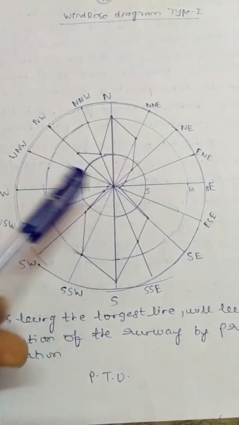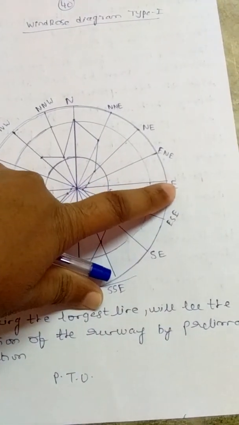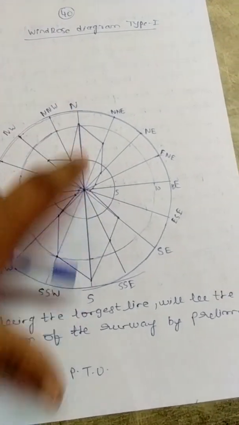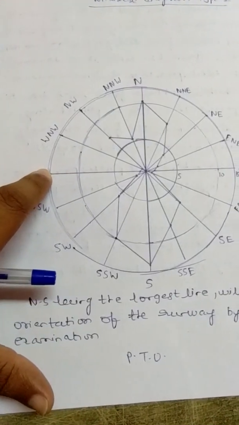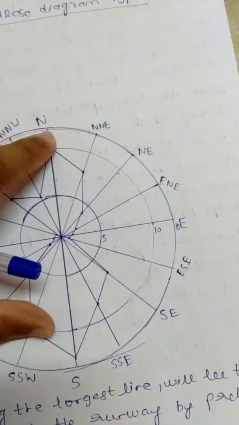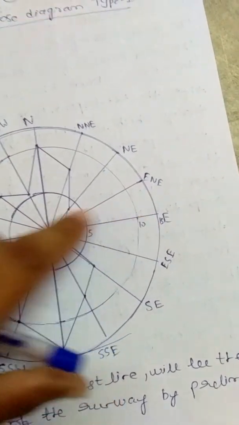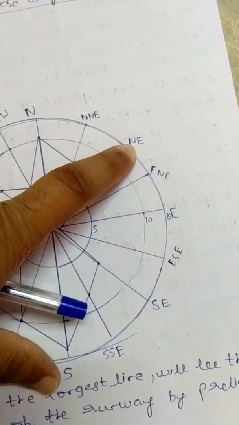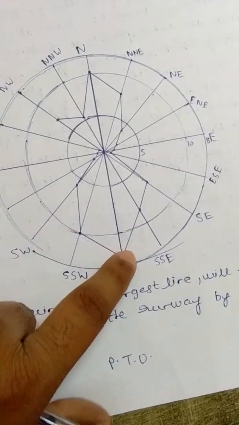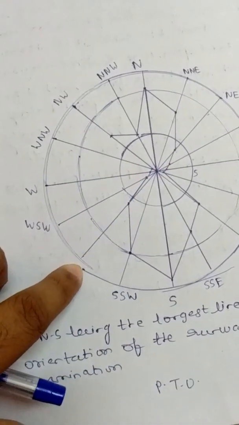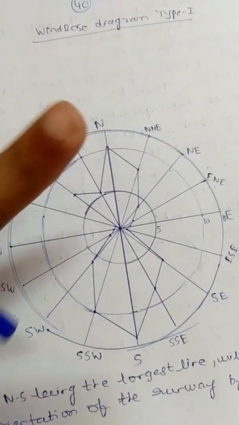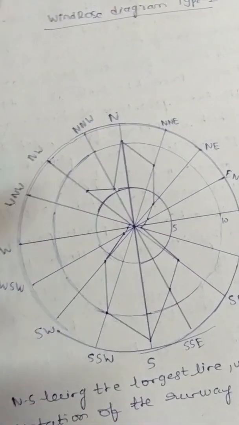Here you can see this is a circle, this is a circle and this circle. This is a total of 360 degrees, with mainly 4 directions: north, east, south and west. Within that we have divided again. Take the middle between north and east, exactly, and this will be the northeast. Again between south and east, take a middle line, this will be southeast. Between south and west, take a middle line, this will be southwest. Between north and west, take a middle line, it will be northwest. So there were 4 directions, and basically I have divided them into 8 directions.